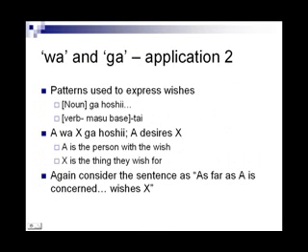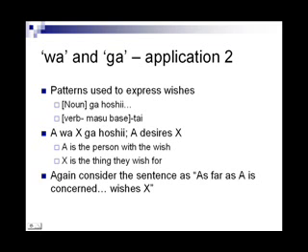The pattern of two particles discussed so far is also used with the expressions of desire, etc. Let us look at these. We have seen in an earlier lesson two ways of expressing desire. Noun ga hoshii for a noun that was desired, and verb in masu base followed by tai for an action that was desired. The basic pattern for desiring the noun is A wa X ga hoshii. A is the person with the wish, X is the thing they wish for.